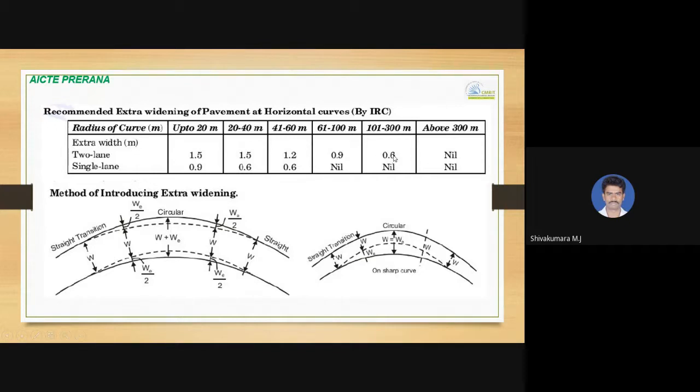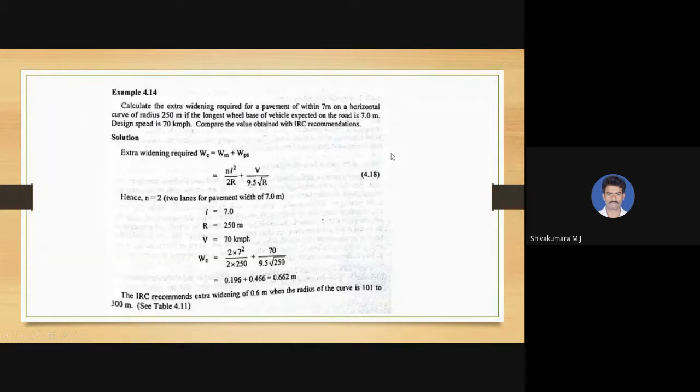It is for 2 lane road. So IRC has suggested 0.6 meter of extra widening, and here we have got 0.662. The IRC recommends extra widening of 0.6 meter when the radius ranges between 101 to 300 meters. So as calculated 0.662, this can be provided, which is greater than 0.6 meters.